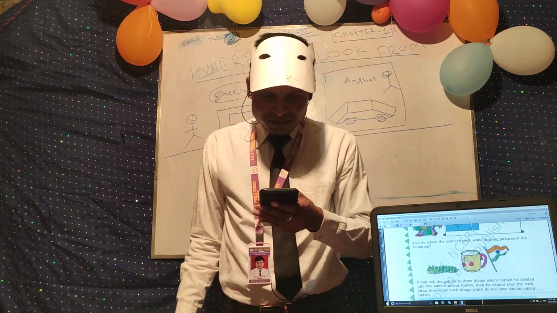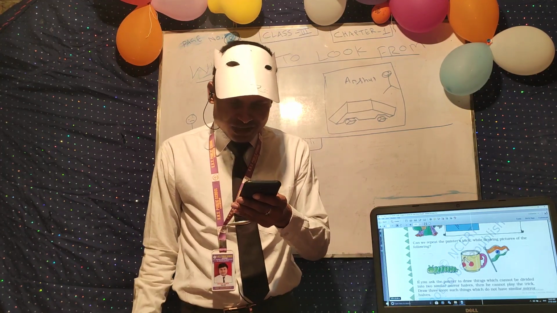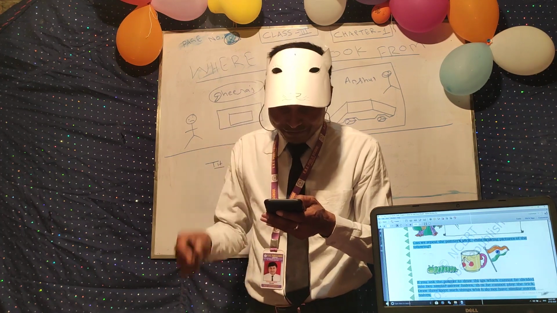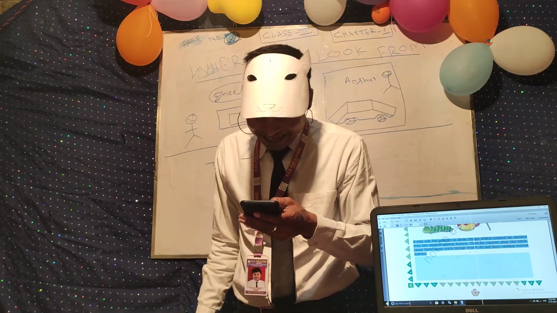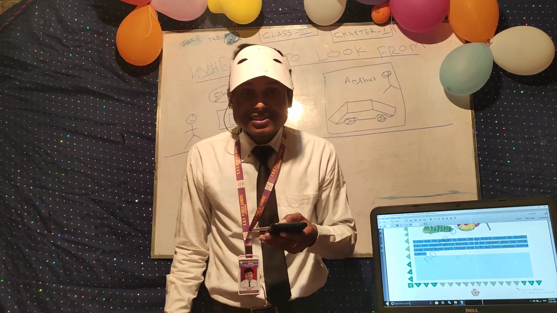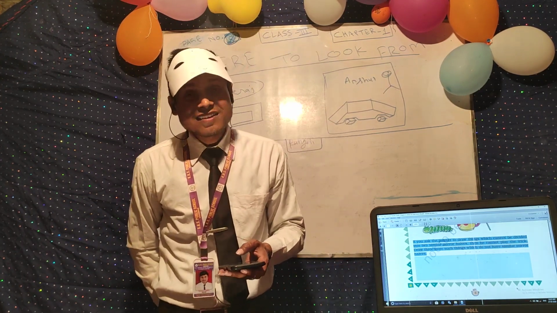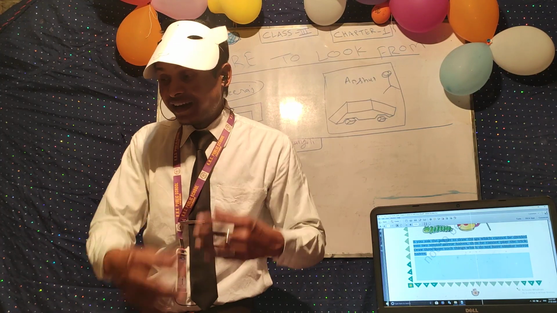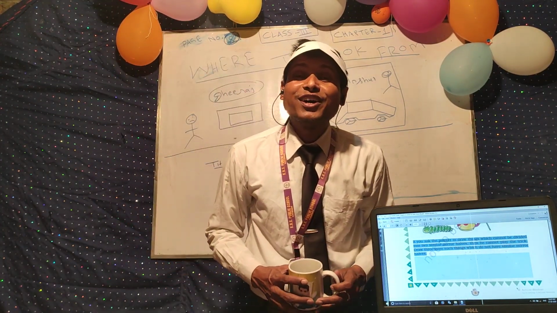If you ask the painter to draw things which cannot be divided into two similar mirror halves, then he cannot play the trick. Suppose you say, painter bhaiya, just draw the figure of a cup.